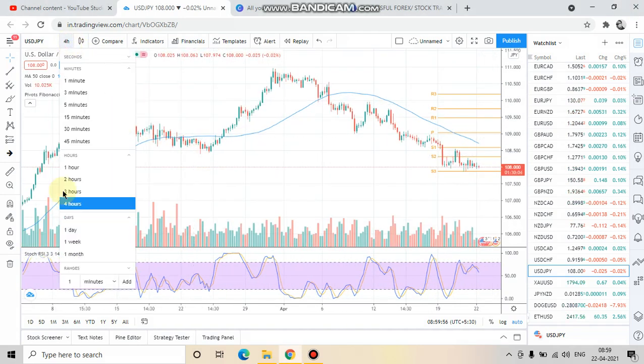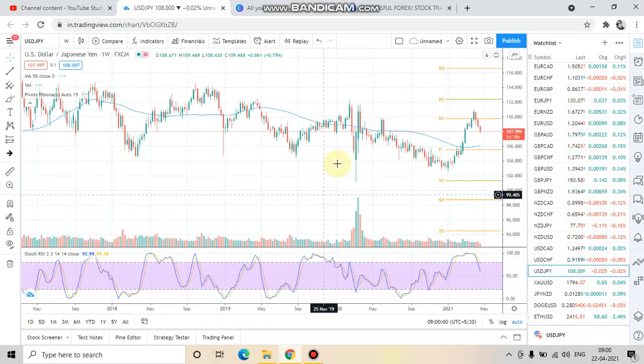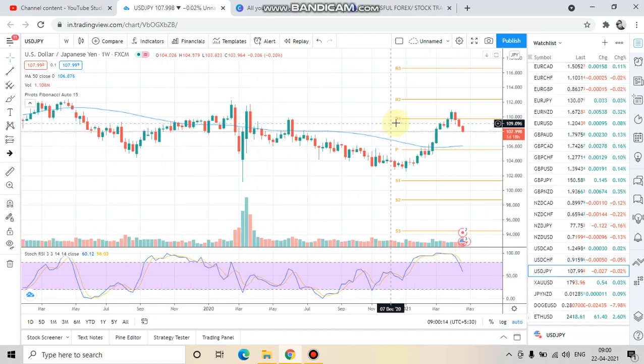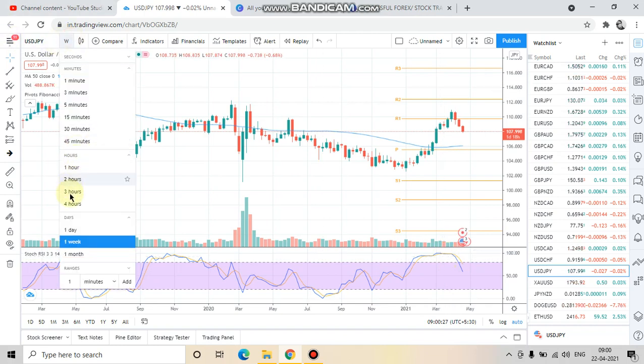Now let's look at the weekly time frame, the time frame of the big boys. On the weekly time frame, we can see that yes, market was in uptrend, but for the last 3 weeks, considering this week as well, the market is in downtrend, market is coming down. The weekly time frame has given us a red candle, which signifies the dominance of the sellers, and stochastic RSI also pointing towards the downside. So what should be a strategy then?